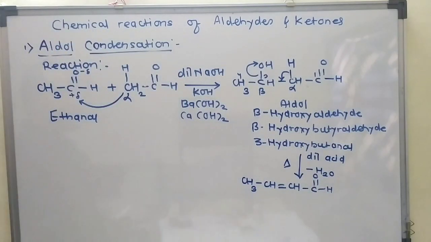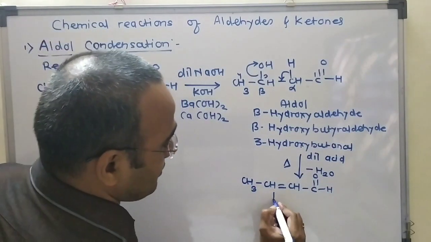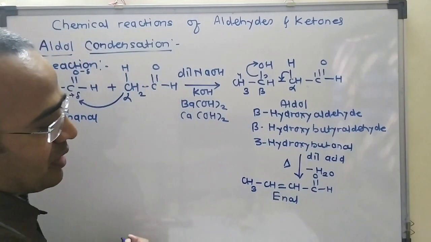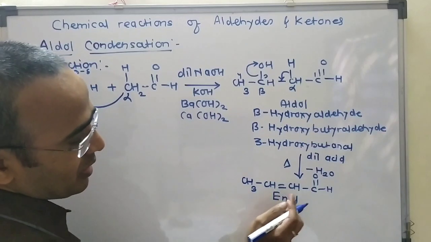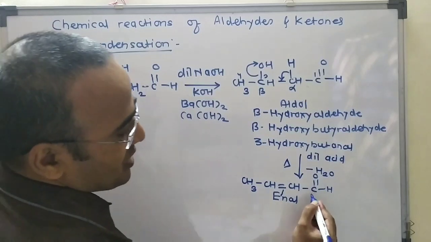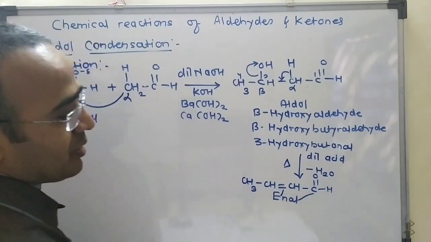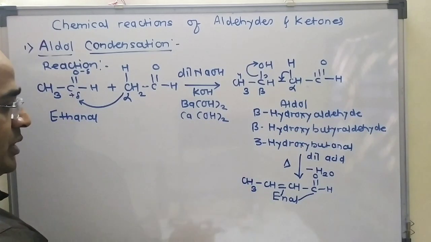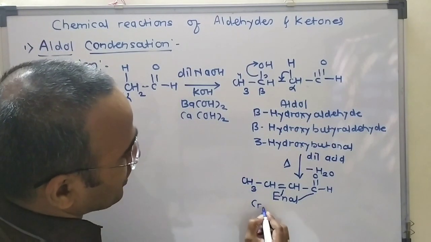This product is also called an enal, E-N-A-L. Why enal? Because there is a carbon-carbon double bond between this and this carbon atom, so ene, and there is an aldehyde group, so al. The common name for this compound is crotonaldehyde.